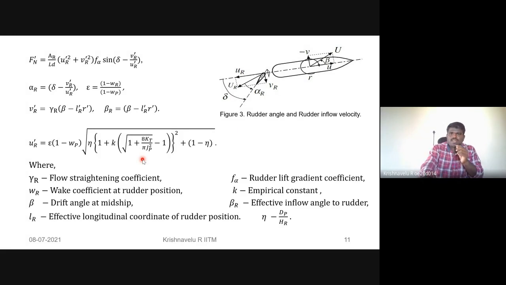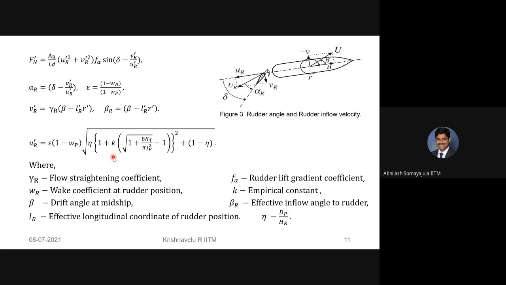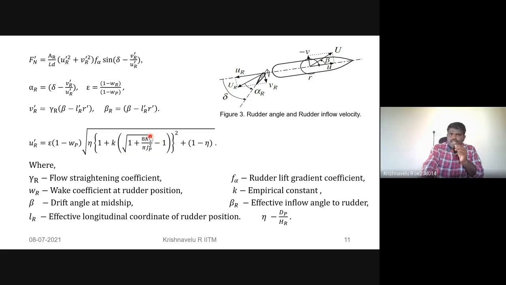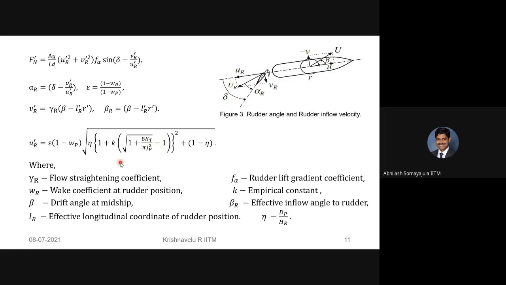This part is the interaction between the propeller and the rudder. Sir, KT is dependent upon the propeller. Not quite. It's not quite the interaction between propeller and the rudder. Anyone else?